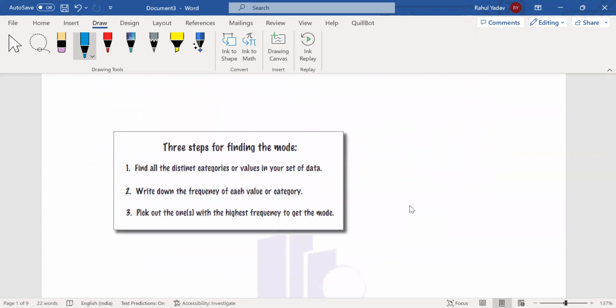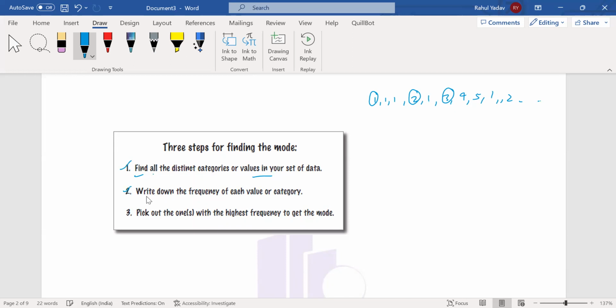Great. Now let's come to the steps for finding the mode. It is very easy. We need to find which data point appears the maximum number of times. First, we go for distinct categories. For categorical data, we make different categories. If the data is numeric, we go for distinct values in the data set, like 1, 1, 1, 2, 1, 3, 4, 5, 1, 2, and so on. This is the first value, the second value, the third value, and we need to find the frequency for the data. So the first step is to find all the distinct categories or values in your data set.